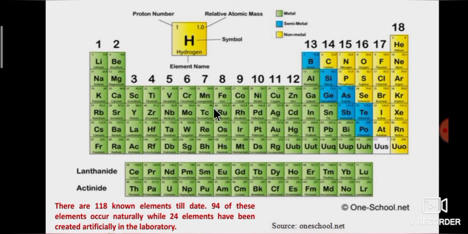This is the periodic table. There are 118 known elements till date. 94 of these elements occur naturally while 24 elements have been created artificially in the laboratory. If you want to know the number of protons and neutrons of an element, verify the periodic table. Like this pattern, they will give the element.